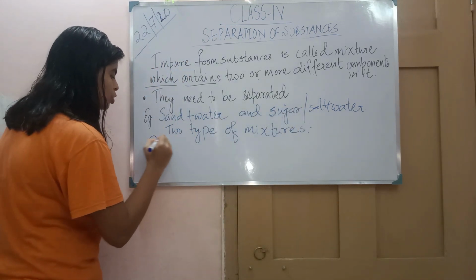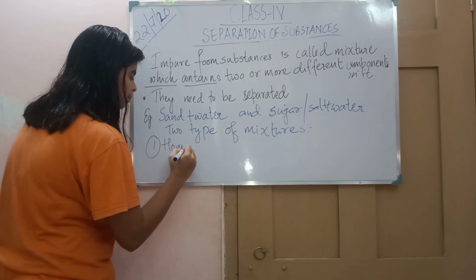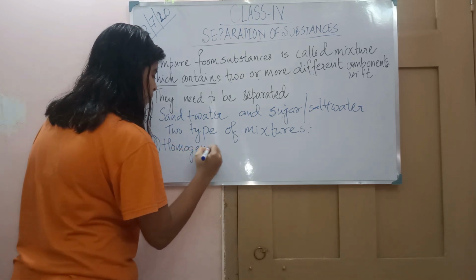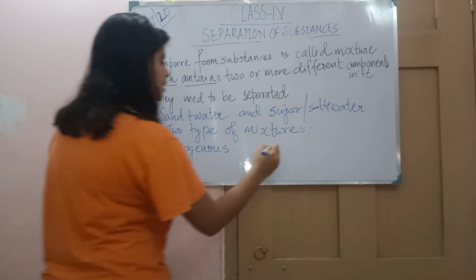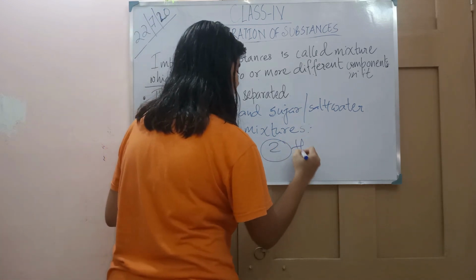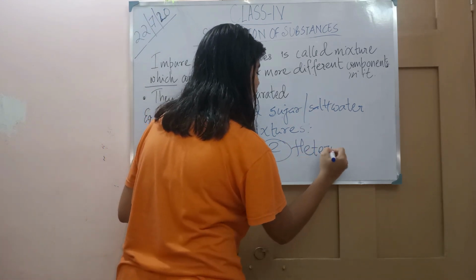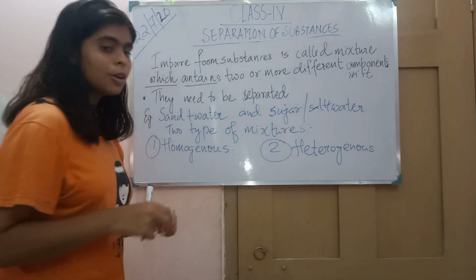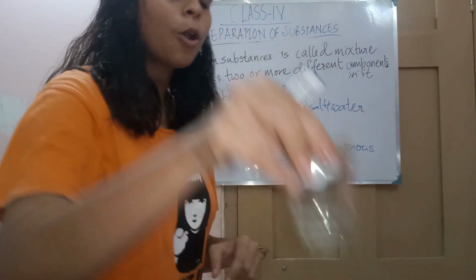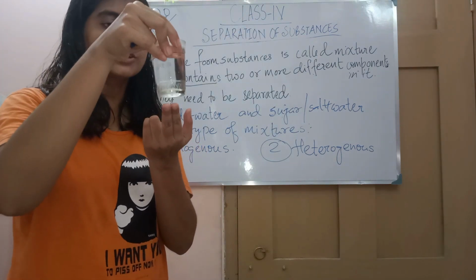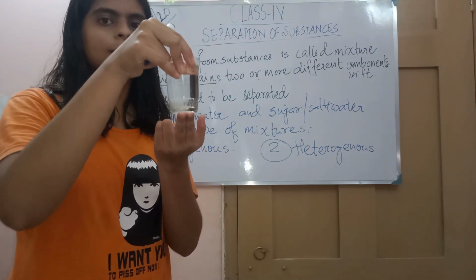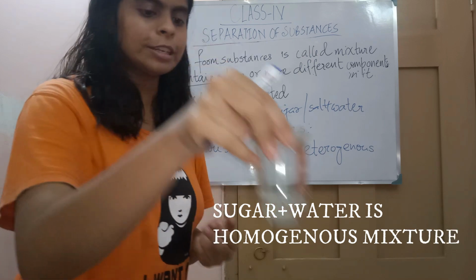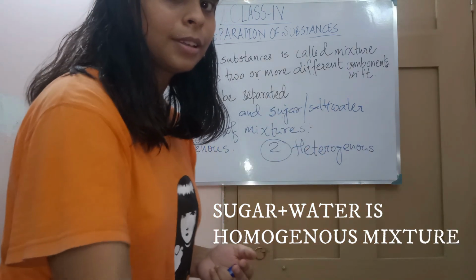One is called a homogeneous mixture. The second is called heterogeneous. Now which one should we call homogeneous and which heterogeneous? We call this sugar or salt solution, sugar plus water mixture, homogeneous.